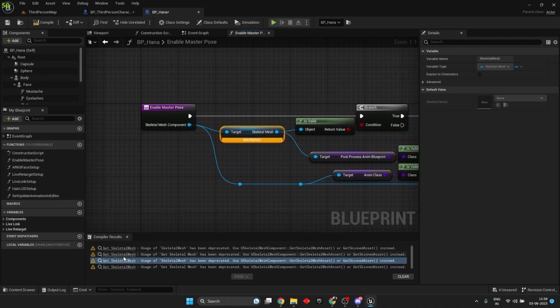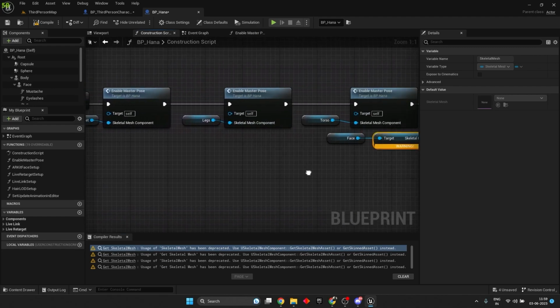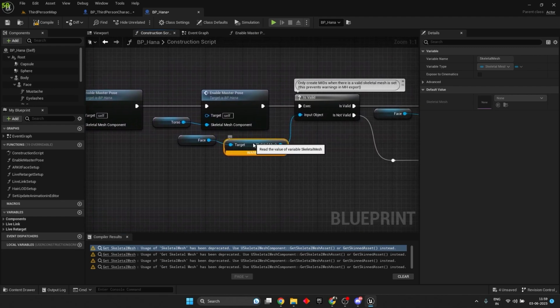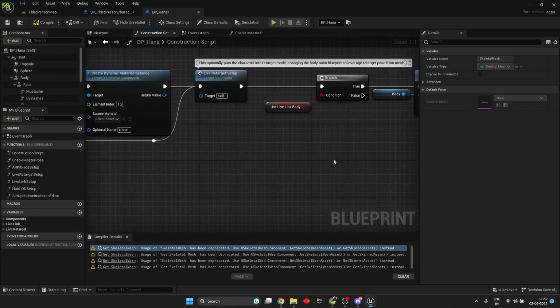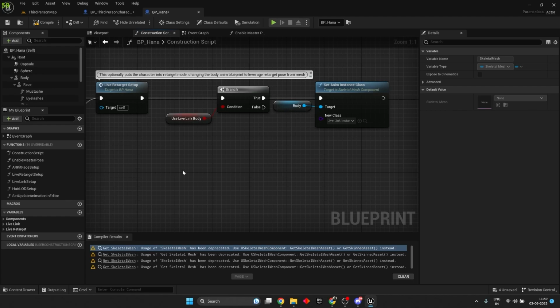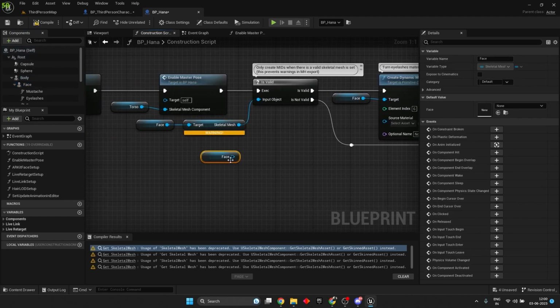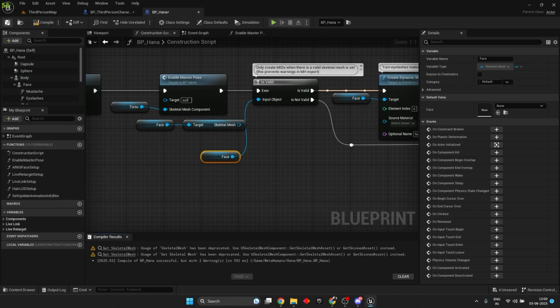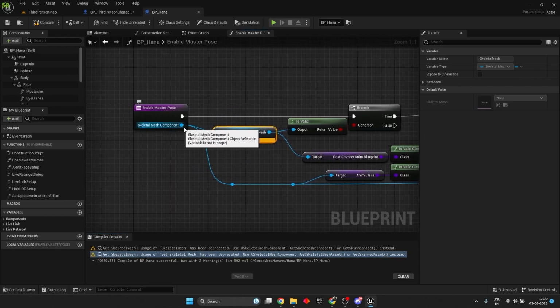Let me just check. Is this error for the face skeletal mesh? There will be a body skeletal mesh as well. This is connected to body over here. What if we try to connect the face directly? And then here, skeletal mesh component.